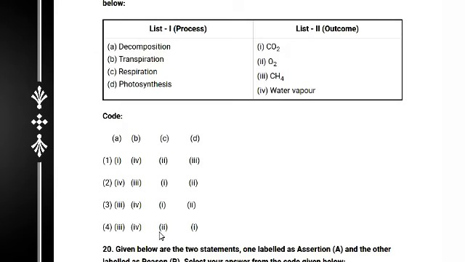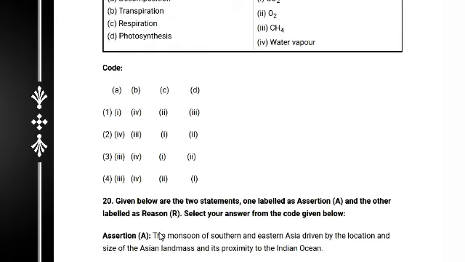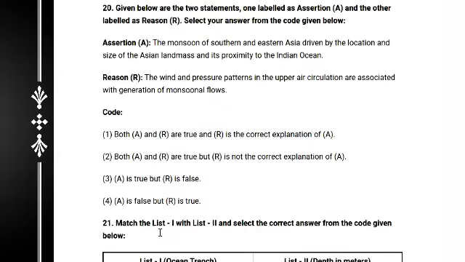Transpiration means water vapor, option 4. Respiration means carbon dioxide gas, and photosynthesis gives oxygen. So you must carefully read the question again and again.